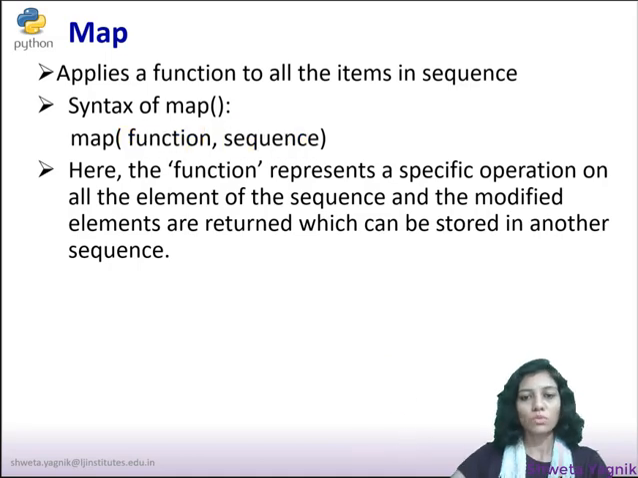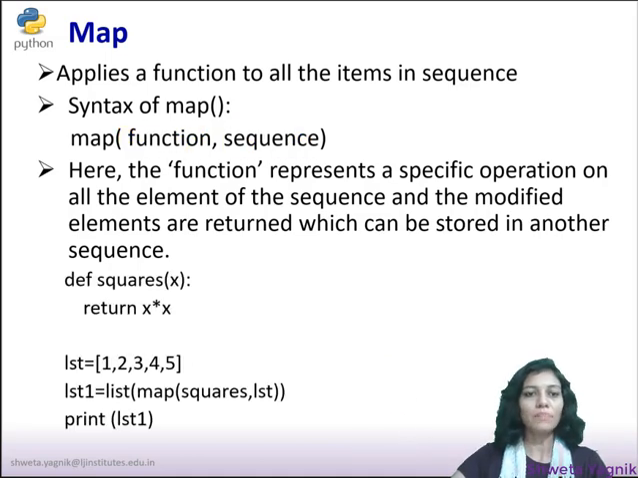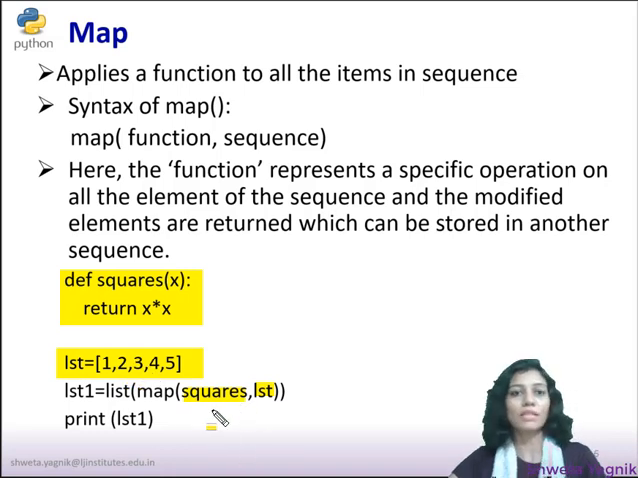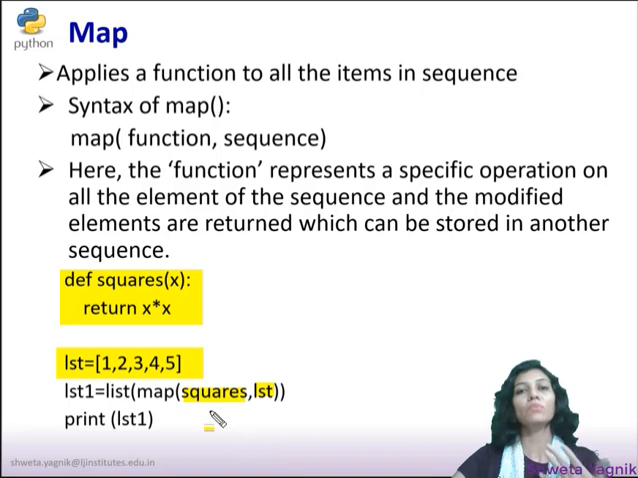So here we are going to see an example. In this example, square is a function and list is a sequence on which we want to apply this function on each and every element. So square is a function, and list is the sequence. What do you think the output will be? 1 multiplied by 1, 2 multiplied by 2, that is 4, 3 multiplied by 3, that is 9, and so on. That means this square operation will be performed on each and every element of the sequence.